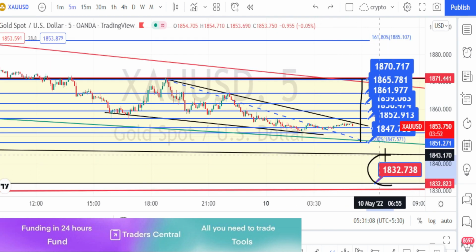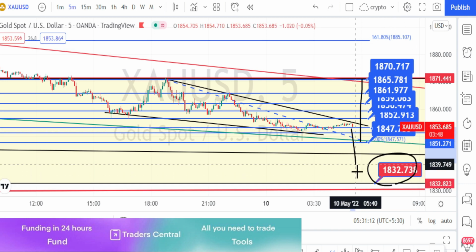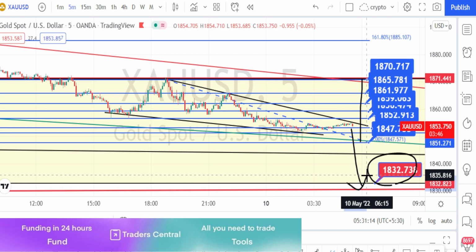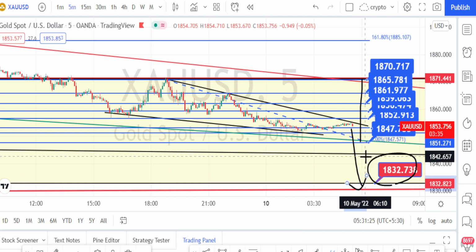The value in red color box is the higher time frame support level. Let us hope that the price action doesn't break this support level. We have come to the end of this analysis.